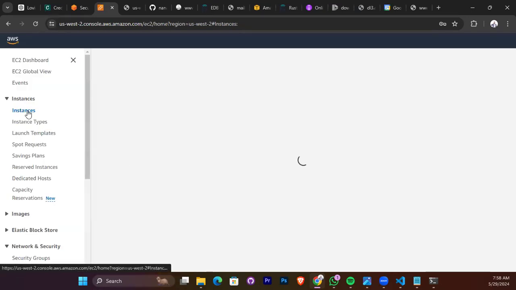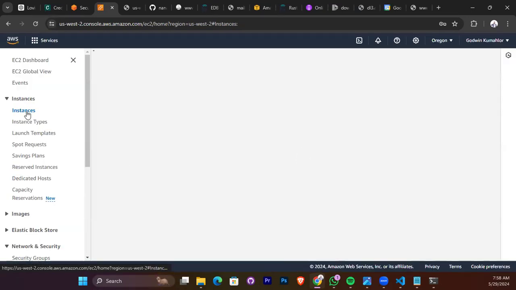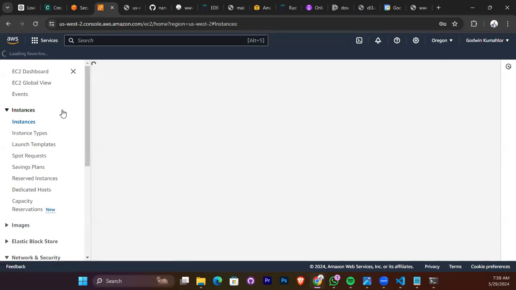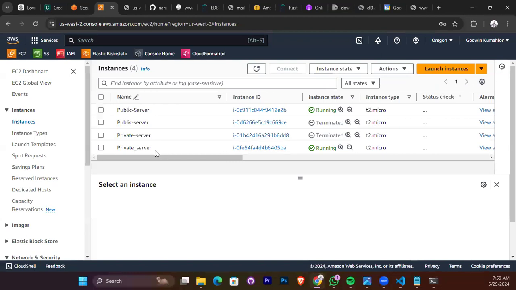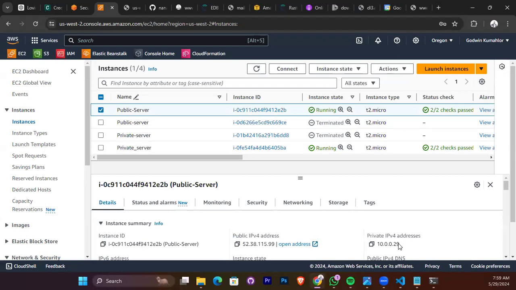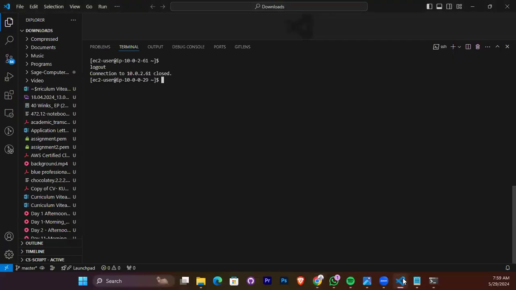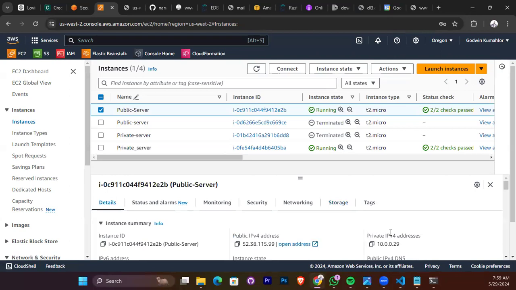Good. So our instances. So we were trying to check if the public server is the one that we are connected to, right? So this is the IP of the public server. So let's check if it's the same thing. You can see 10.0.0.29.